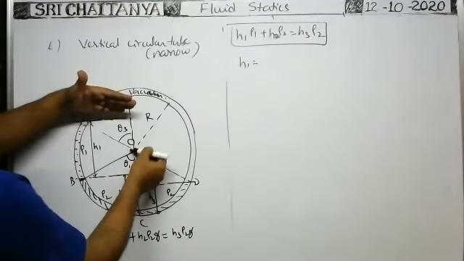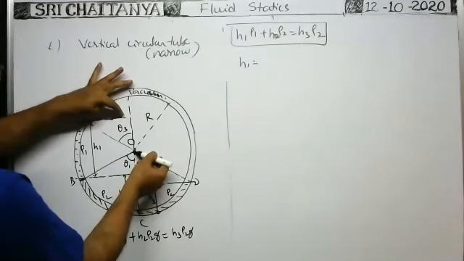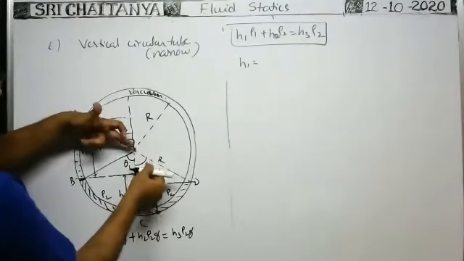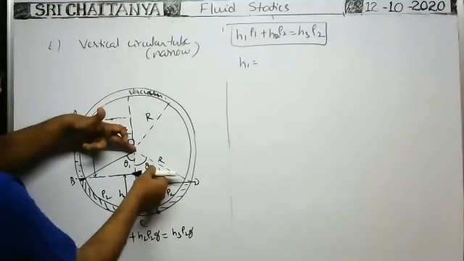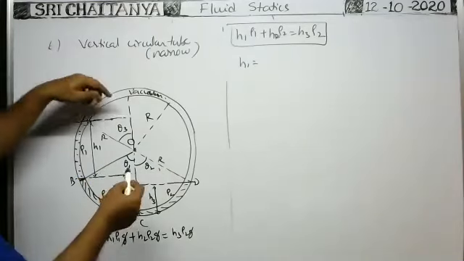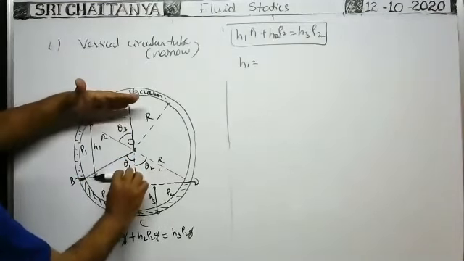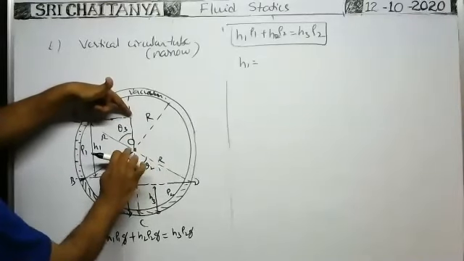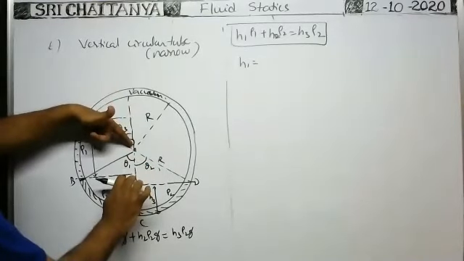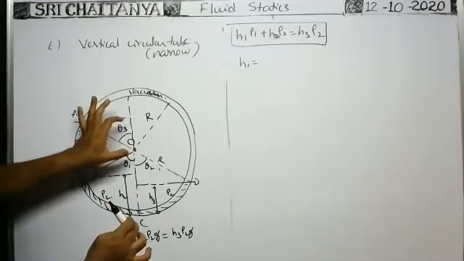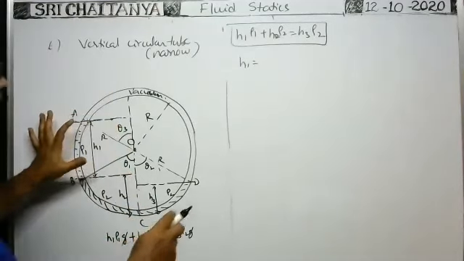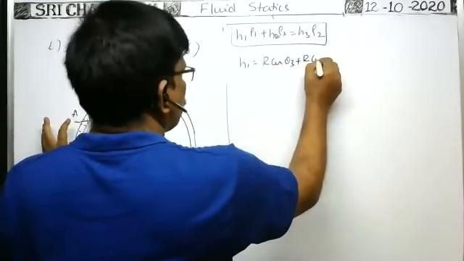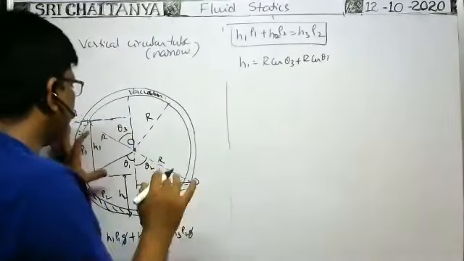H1 means up to this; this length is equal to R cos θ3, because this is R, and this length is equal to R cos θ1. Am I right? We need the height H1. So R cos θ3 plus R cos θ1 is equal to H1. That is the height of this liquid column.